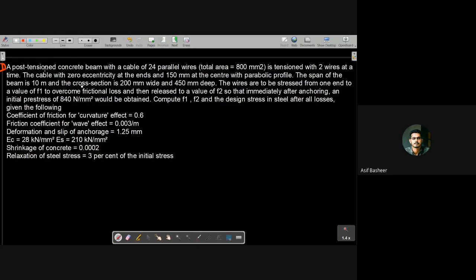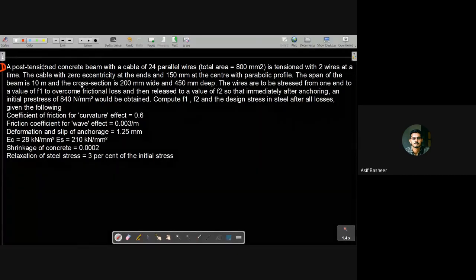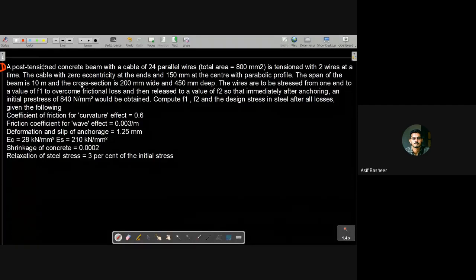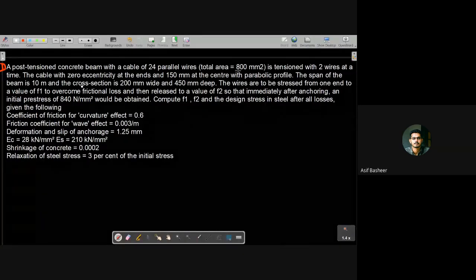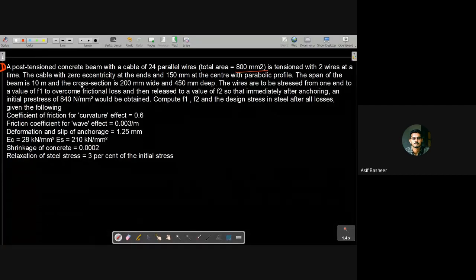Okay, so you can see here a post-tensioned concrete beam with 24 parallel cables. We will start with the first question. This is the first question. A post-tension concrete beam with a cable of 24 parallel wires of total area 800 mm square is tensioned with 2 wires at a time. The cable has 0 eccentricity at the ends and 150 mm at the center with a parabolic profile.